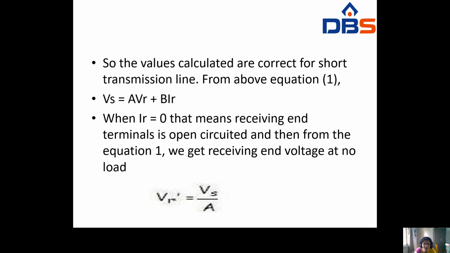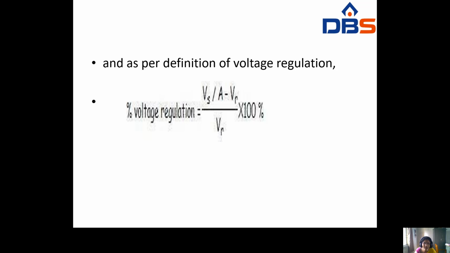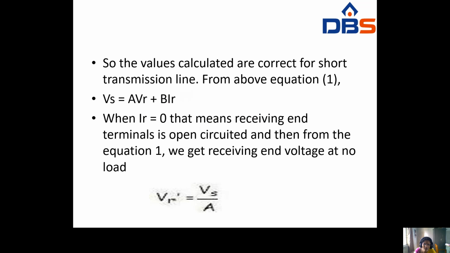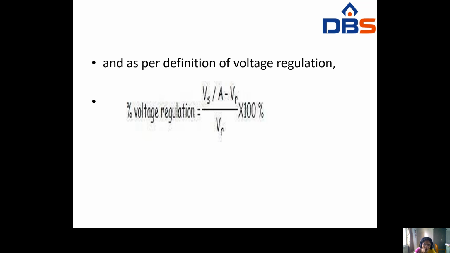From the above equation you can write Vs equal to A into VR plus B into IR. When IR equal to 0, that means the receiving end terminals are open circuited, and then you can get the receiving end voltage at no load. So A equal to Vs by VR, and from that you can write VR equal to Vs by A. Now as per the definition of voltage regulation, we have to find out the voltage regulation. It is from no load to full load. At full load you can get VR.